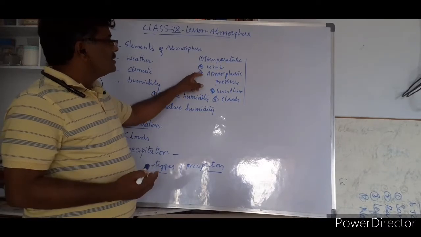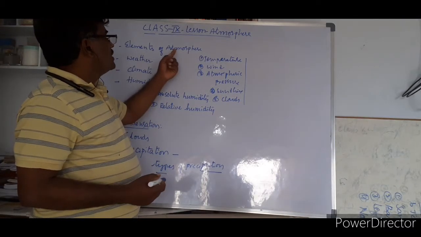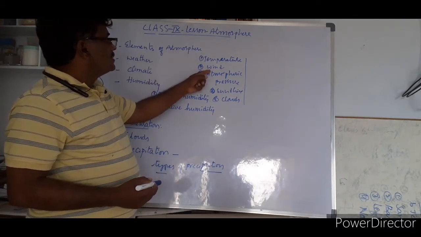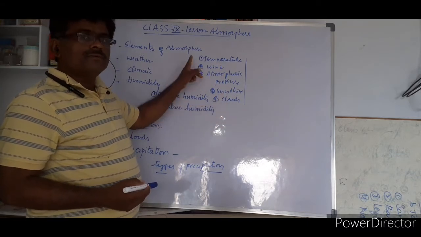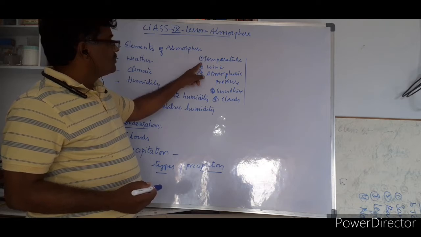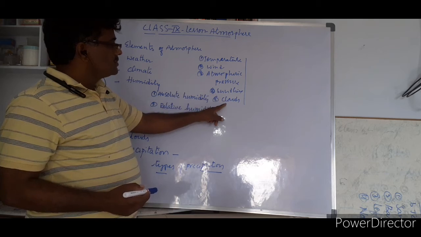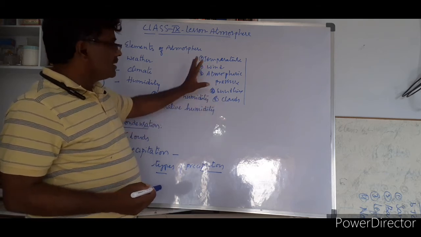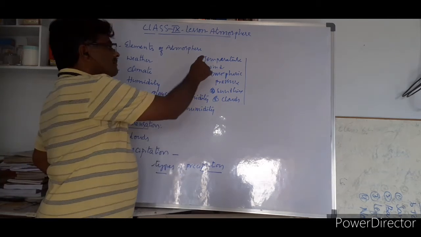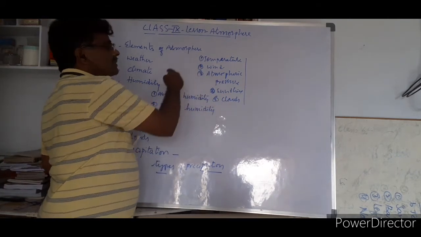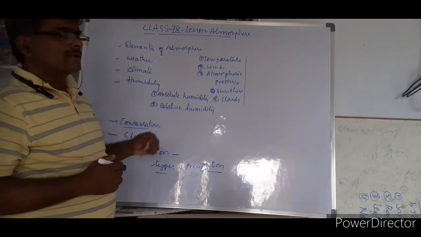So these are the factors or elements or aspects which are changing the atmosphere. Change in atmosphere can be seen because of the change in any aspect. If sunshine is more, temperature is more. When temperature is more, wind direction will change, and the atmospheric pressure will change. So the cloud formation also will change. My point is, when one is changed, the others will change. If any element in this aspect is changed, the atmosphere is changed. That's why we call them elements of atmosphere.